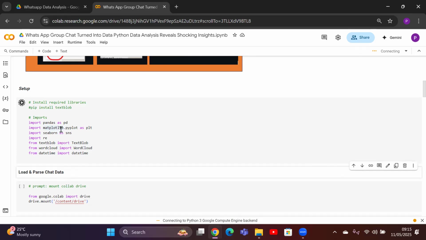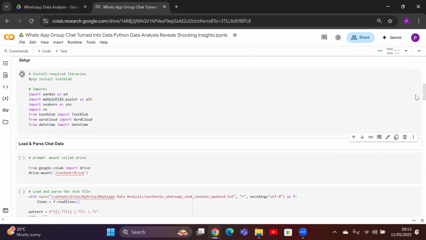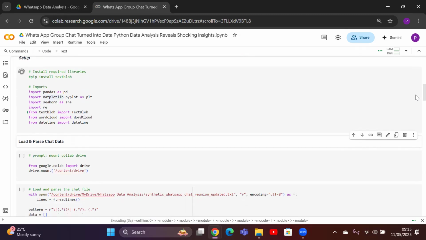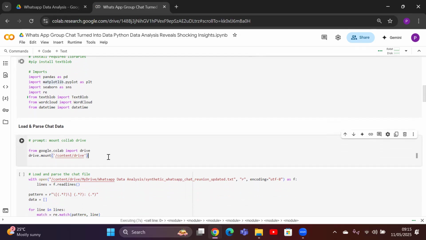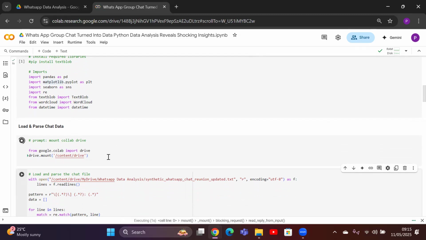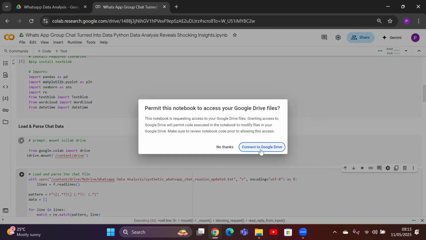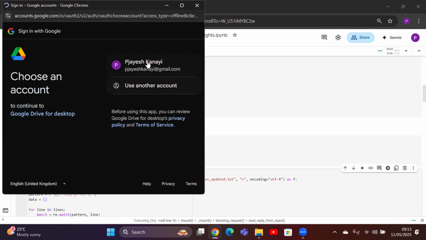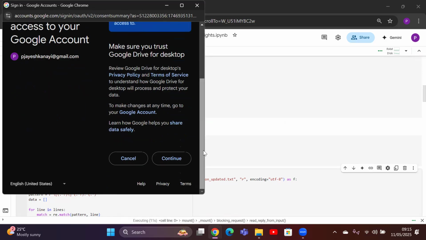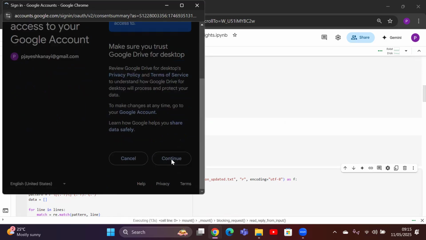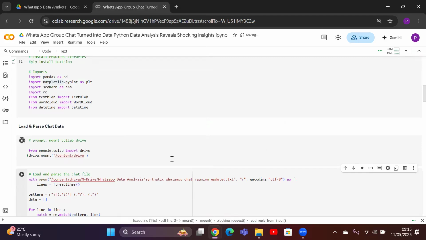After the library import, we will be connecting our code to the data which is saved in the Google Drive, so we have to mount Colab to the drive. So I'm connecting to the Google Drive. I have to give some permissions here, so connecting with my ID, clicking on continue, and one more click here. So we will be able to connect our code with the data.